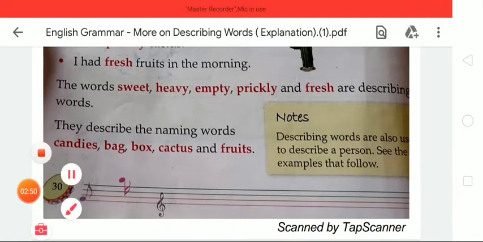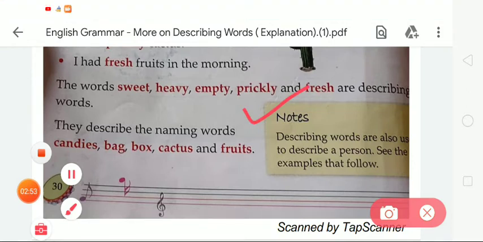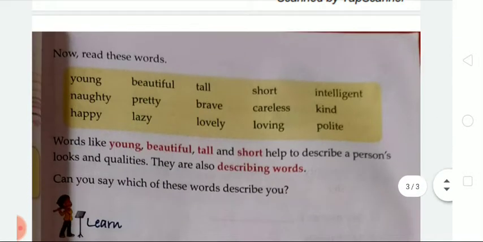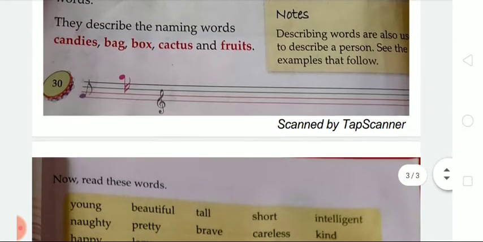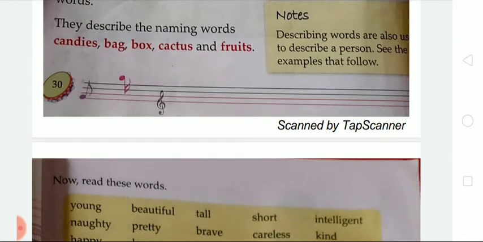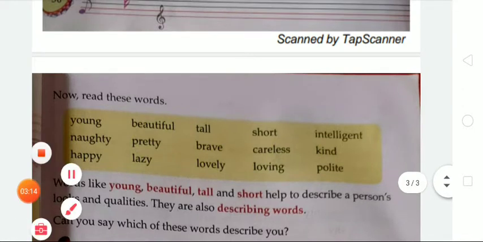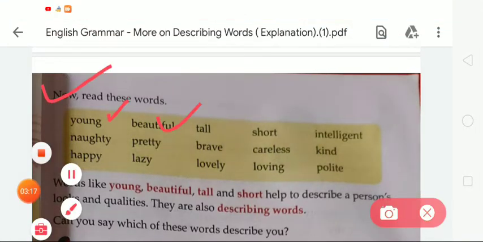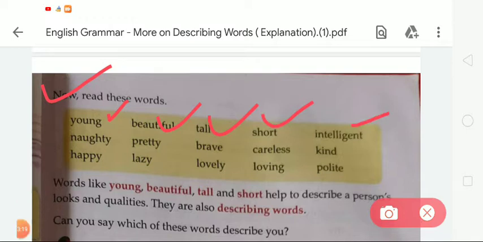So students, here is one more important thing for you. You must remember that describing words are also used to describe a person. See the example that follows. Here is an example you should follow. Describing words are also used to describe a person. For example, the words are given in the box. You must read the given words. Now read these words: young, beautiful, tall, short, intelligent, naughty, pretty, brave, careless, kind, happy, lazy, lovely, loving and polite.